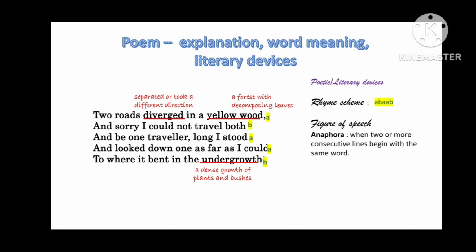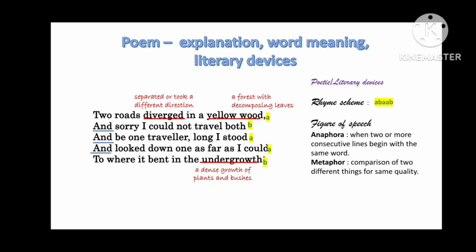Now, figure of speech. The first figure of speech is anaphora. What is anaphora? If you see these three lines, all of them are starting with and. So anaphora is the figure of speech when two or more consecutive lines begin with the same word. So we have anaphora here because all three lines are starting with and.